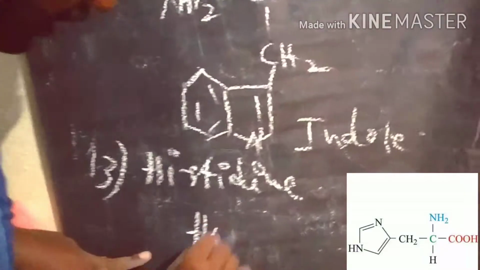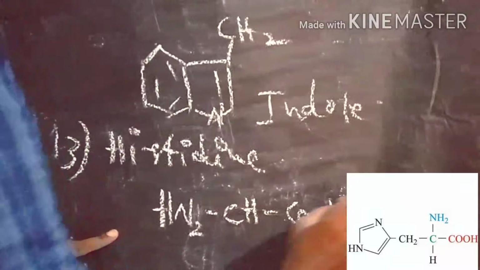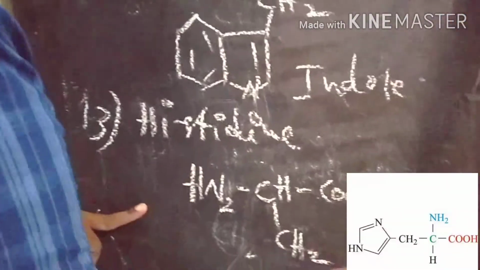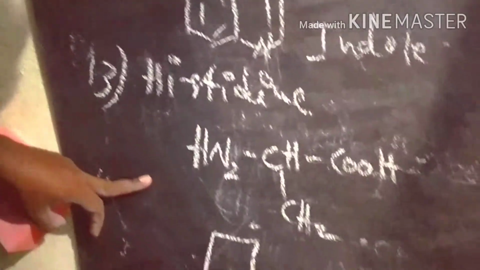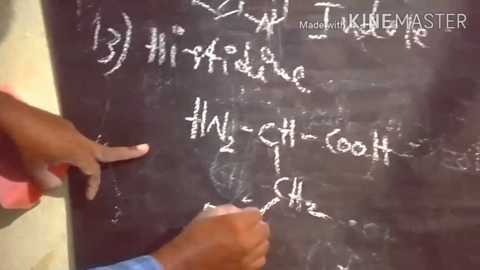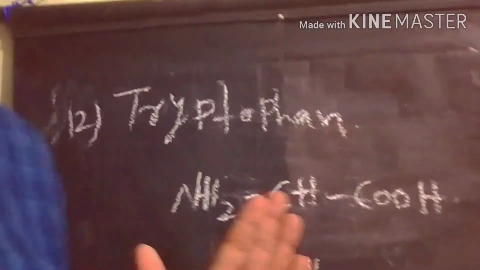Here we take histidine. It contains an imidazole ring. That is the difference between them: the imidazole ring, a 1,3 nitrogen substitution imidazole ring. So this is histidine. Both of these are heterocyclic ring containing amino acids. The next one, histidine already we completed.